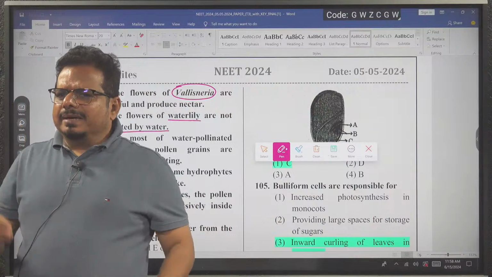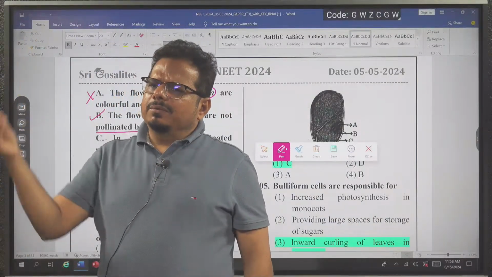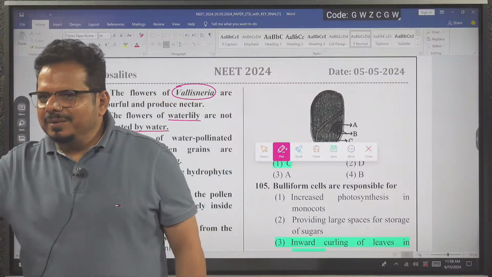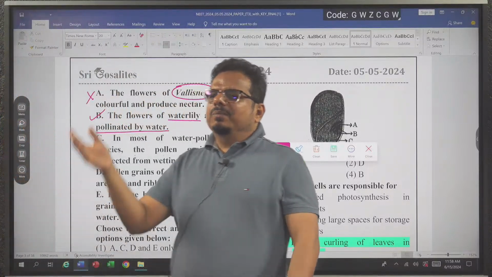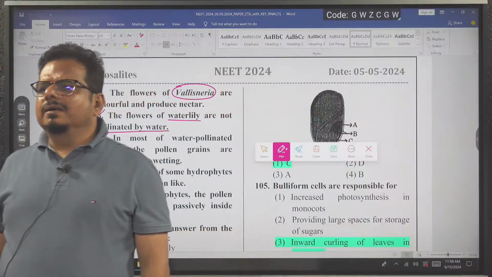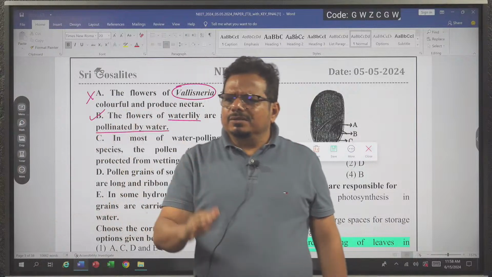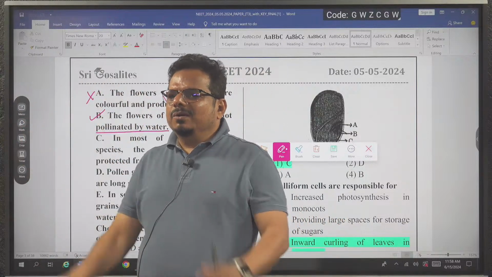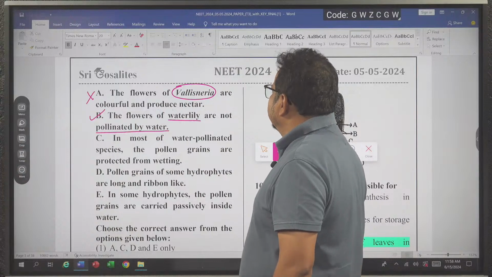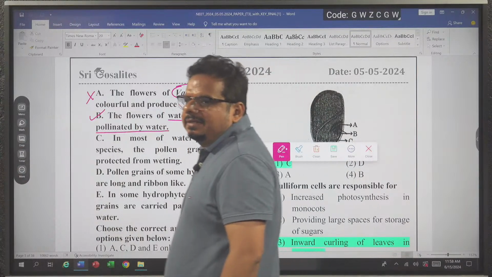To make it easy to mug up, whose names start with water? Water hyacinth, water lily. They do not get pollinated by water. They are aquatic plants, but NCERT wrote that in water lily and water hyacinth, the pollinating agents are winds or insects, but not water. So of course the second statement is correct: the flowers of water lily are not pollinated by water.